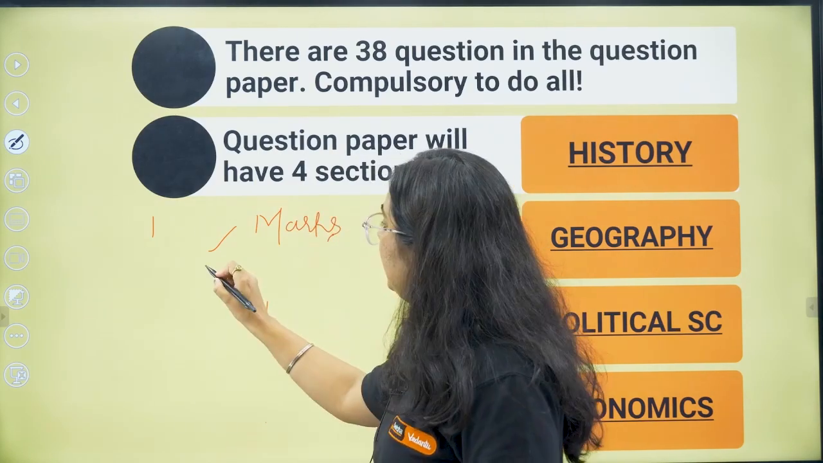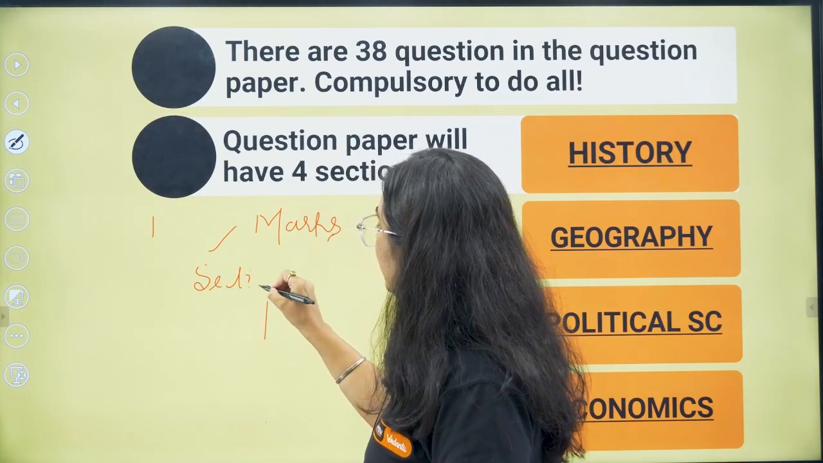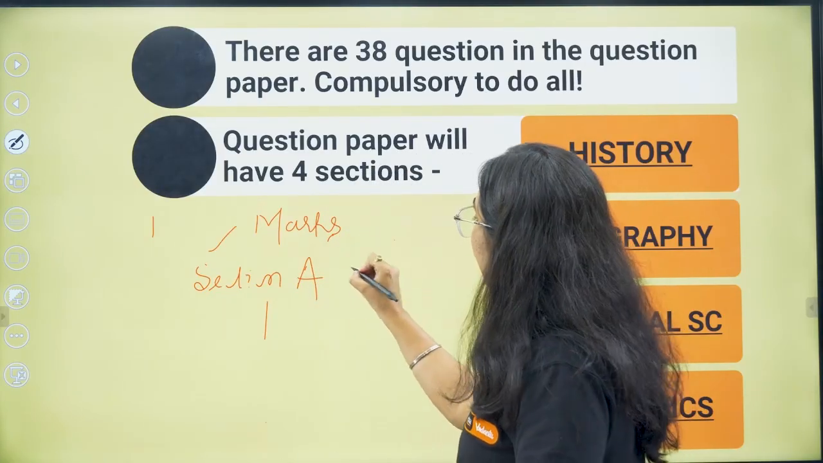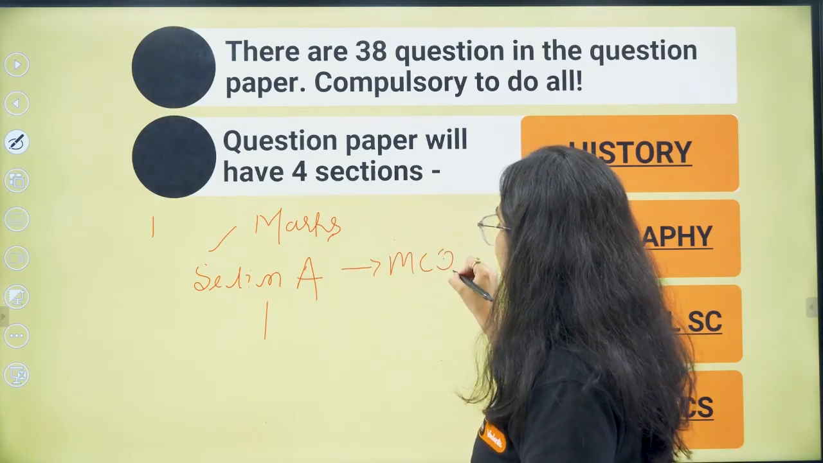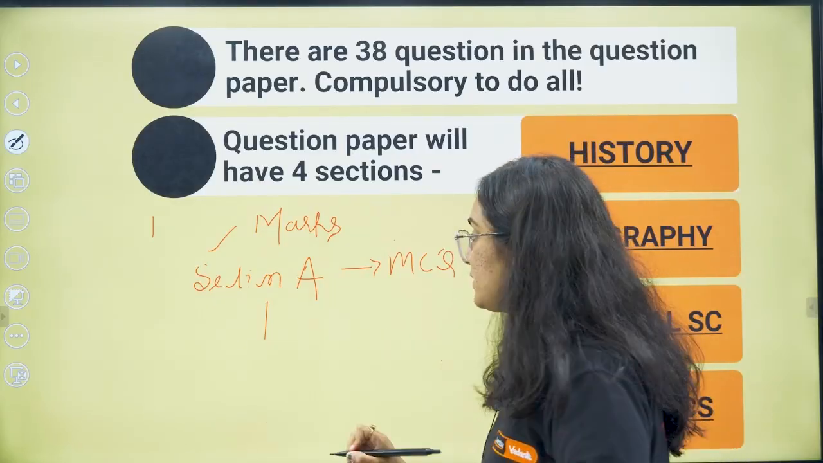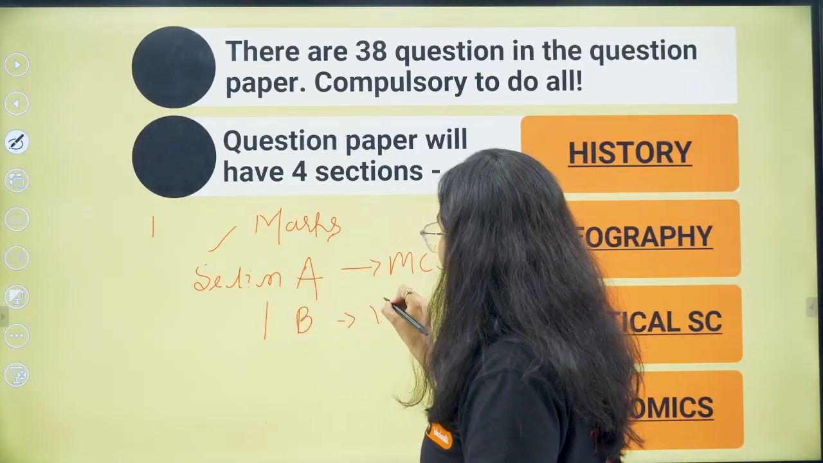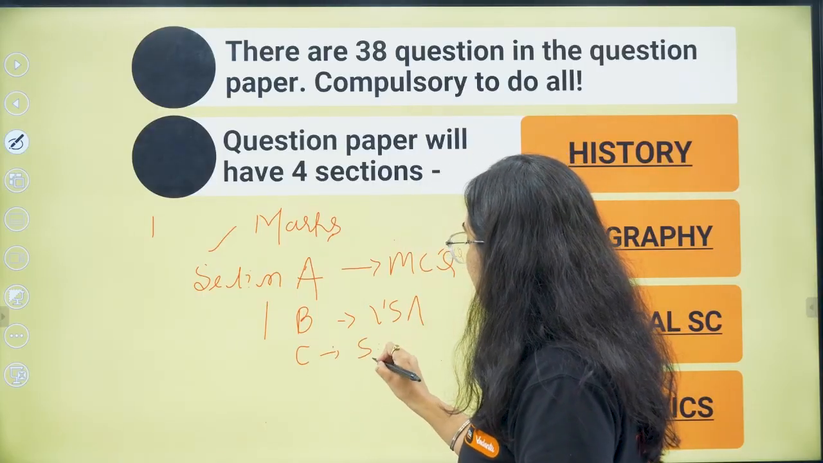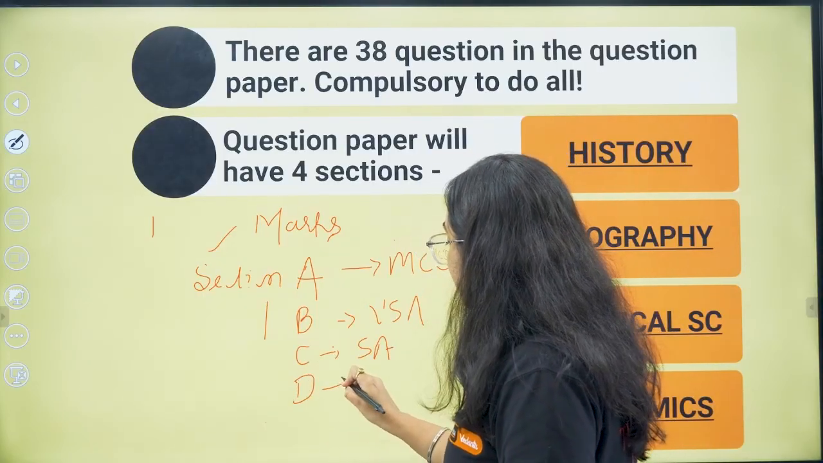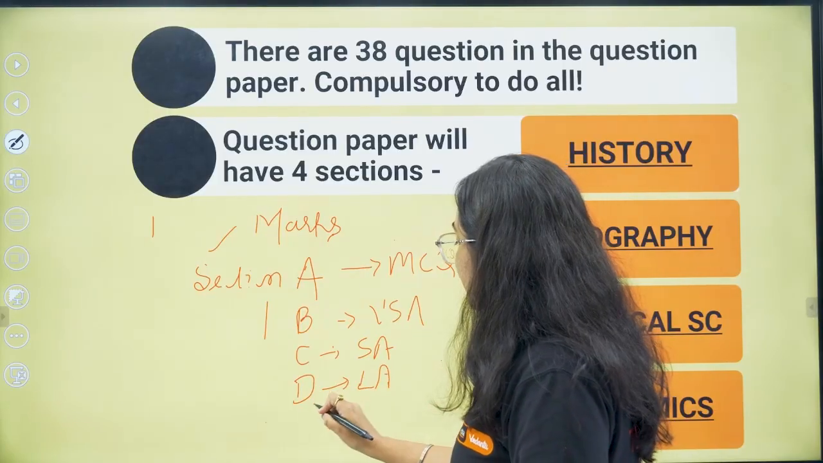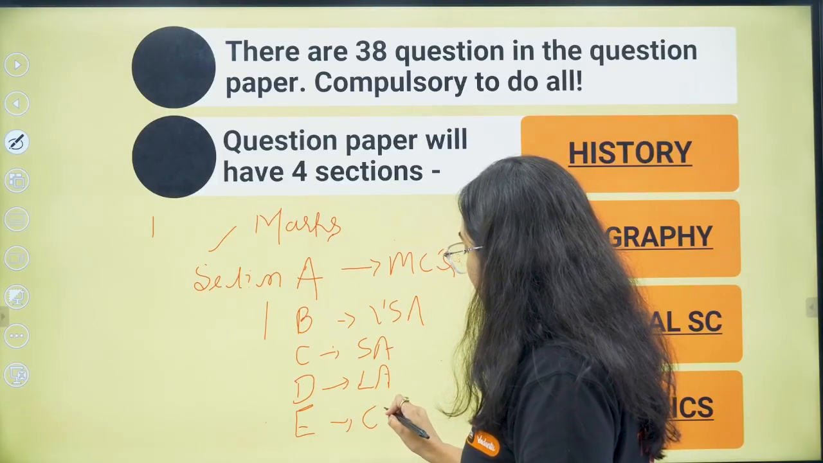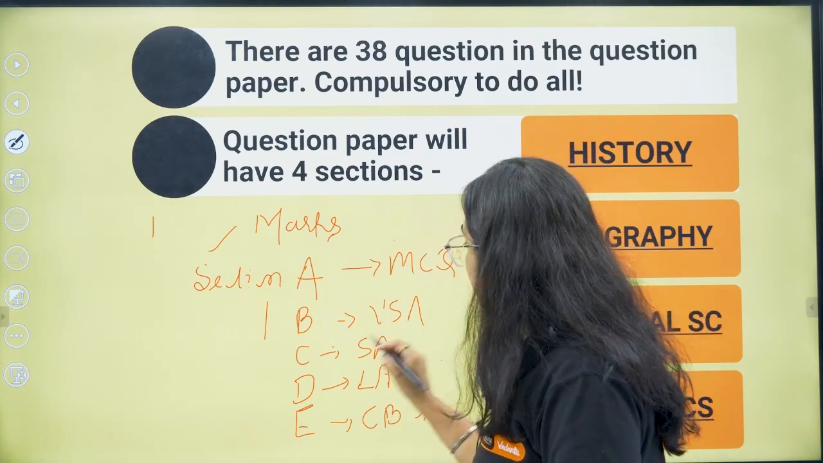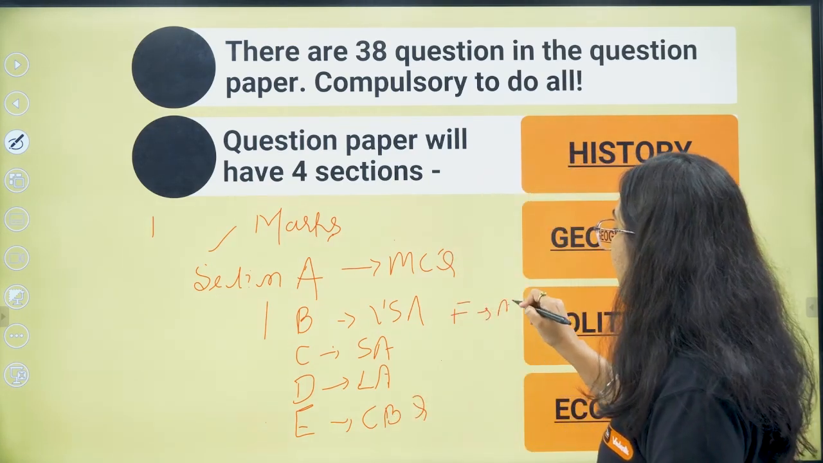For example, in the last year's paper pattern, you will see a section, section A, right? Here section A deals with MCQs. Section B deals with very short answers, okay? Section C deals with short answers, section D with long answers, and section E with case-based study questions. The section F was dealing with map work.